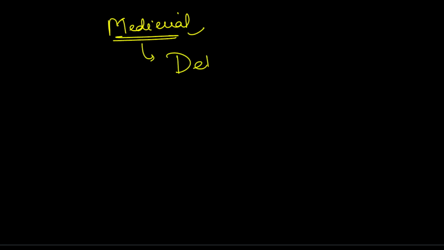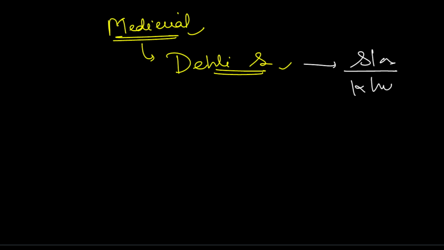Now we come to the next one, that is medieval India. When we talk about medieval India, we will see the Delhi Sultanate majorly. The Delhi Sultanate had multiple different dynasties, such as the Muslim empires, and the Muslim invasion started in that period. So we had the Slave dynasty, the Khilji dynasty, the Sayyid dynasty, and the Lodi dynasty.